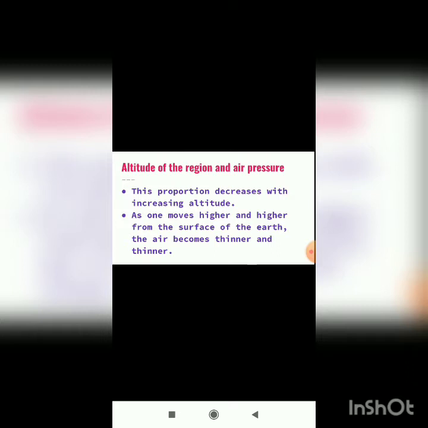As one moves higher and higher from the surface of the earth, the air becomes thinner and thinner. So what happens to the air? Air becomes thinner and thinner.